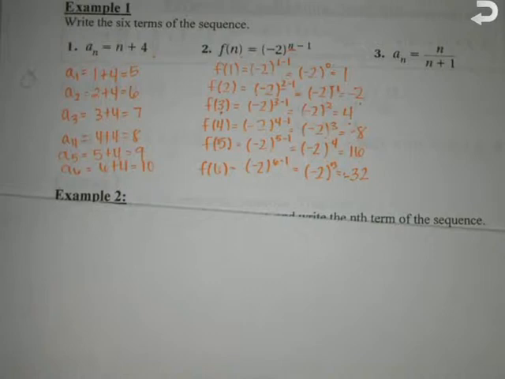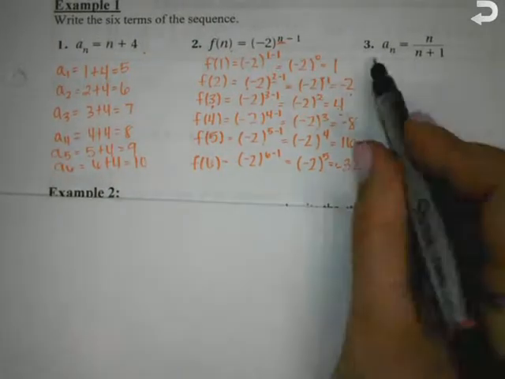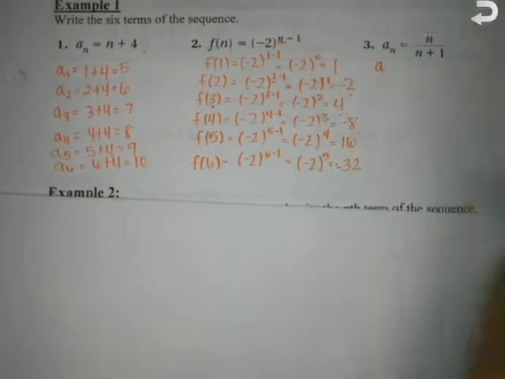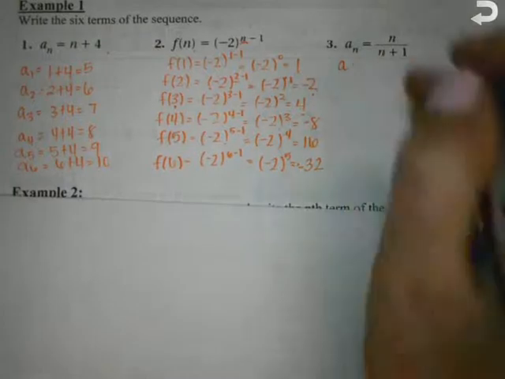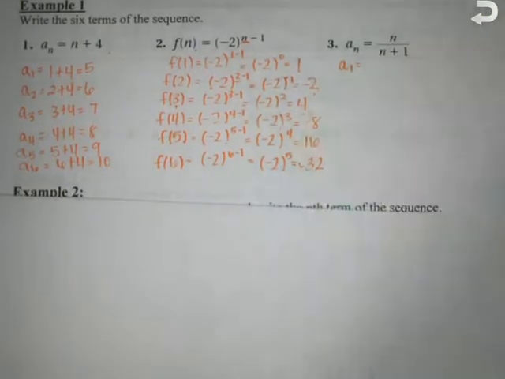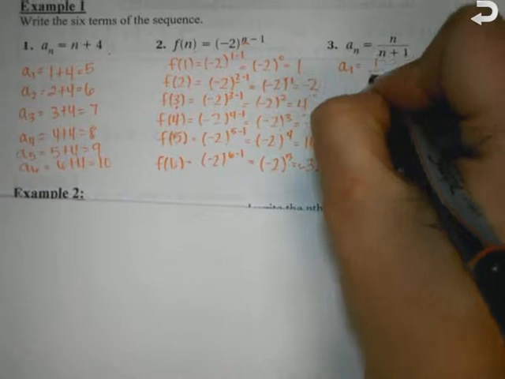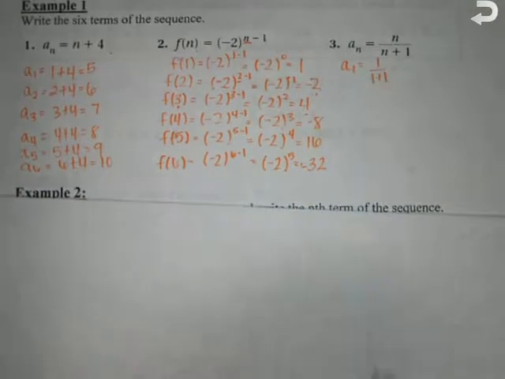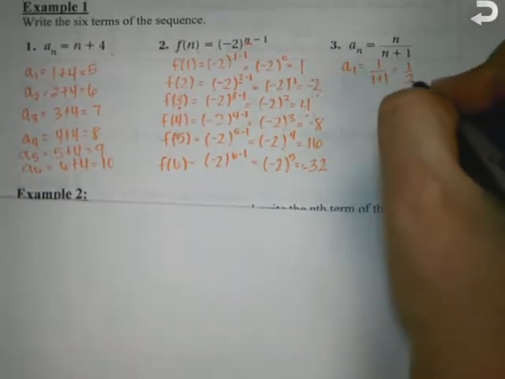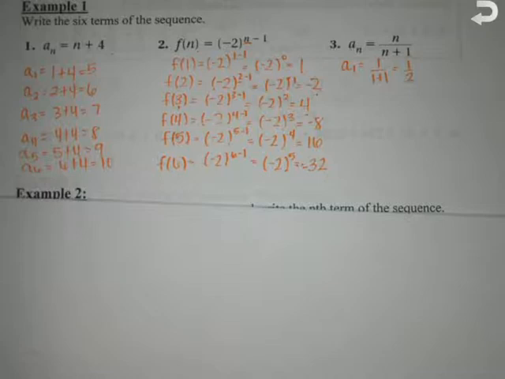I need to find the first 6 terms here, so give yourself a little bit of room because of the fraction. The first term is a sub 1. That's 1 over 1 plus 1, which is 1 over 2, or 1 half. That's your answer, right? So the first term is 1 half.